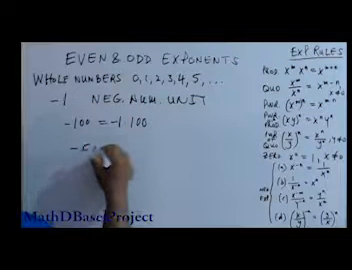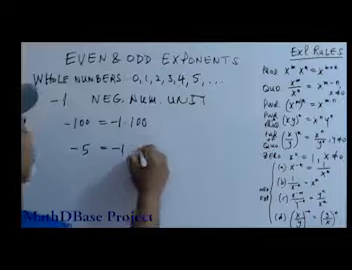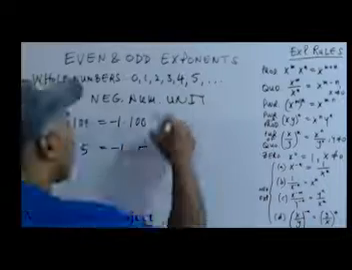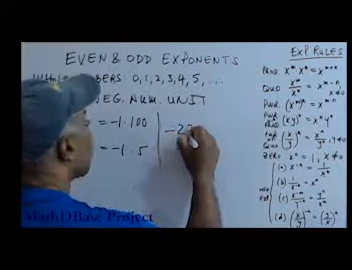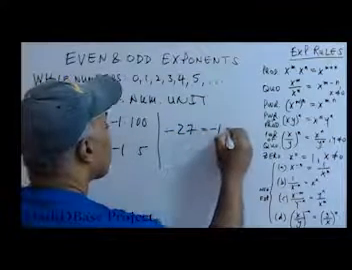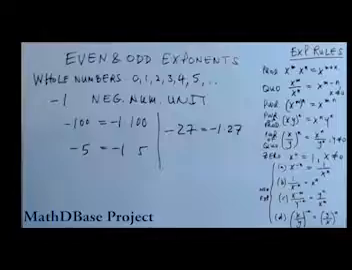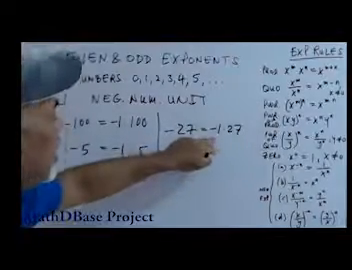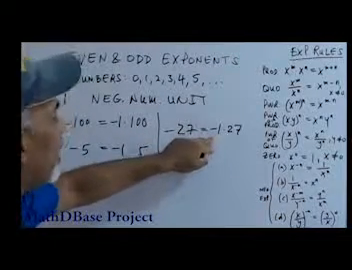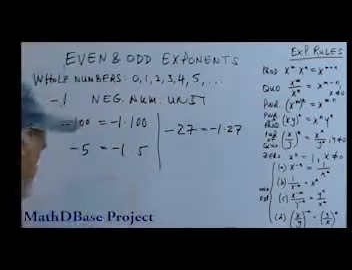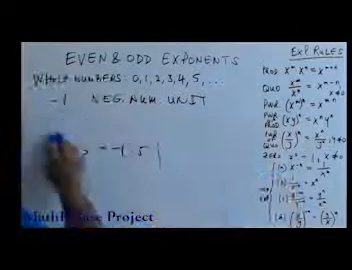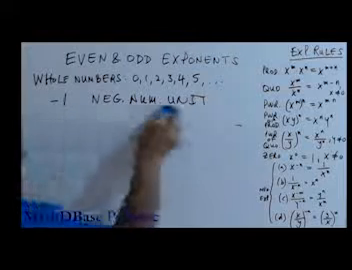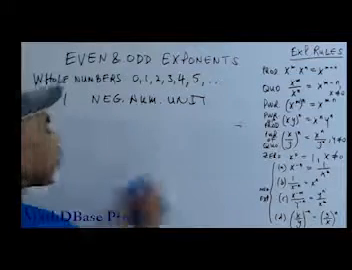Negative 5 is equal to negative 1 times 5. Negative 27, for example, that's negative 1 times 27. Any negative number is the product of negative 1 and some whole number. But what is the effect of raising a negative number to an even or an odd exponent?